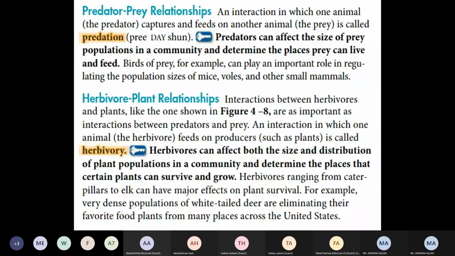Just a minute. You understand now. This point we are supposed to study, right? The herbivory plant relationship. What is the relationship between herbivores and plants? Herbivores and plants. What is herbivore and what is plants?